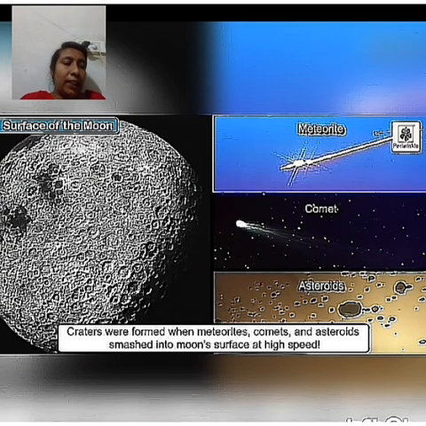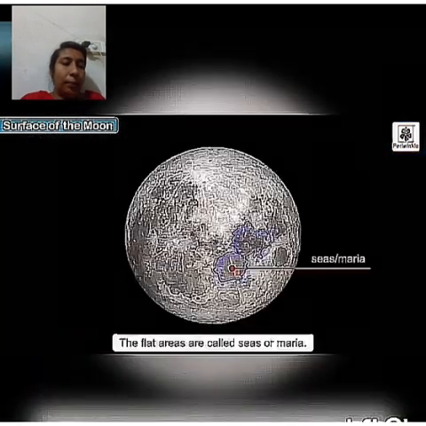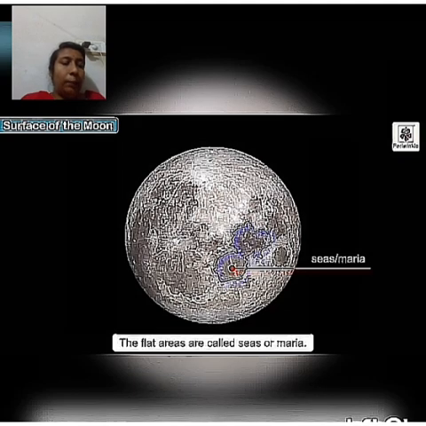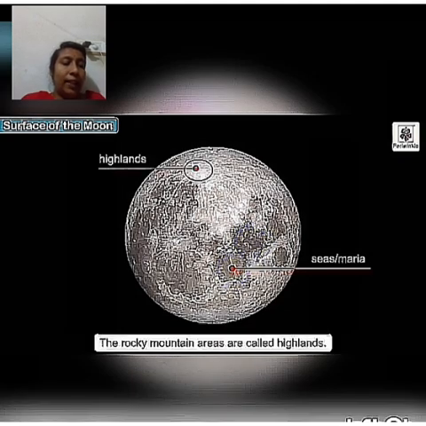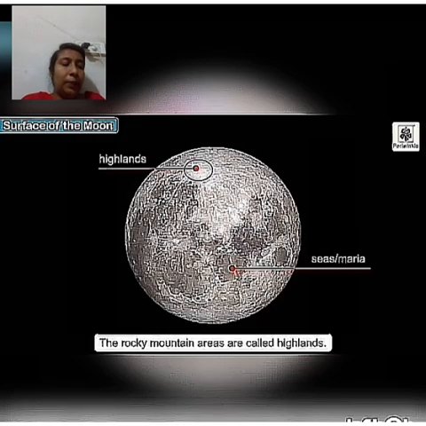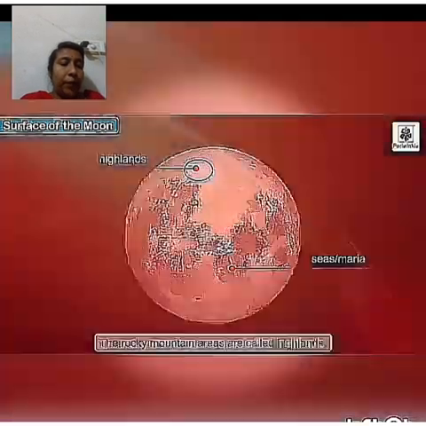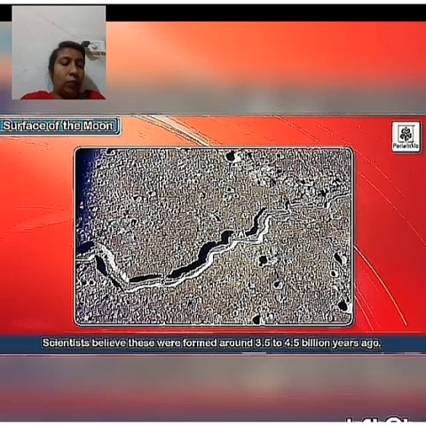The flat areas are called seas or maria. The rocky mountain areas are called highlands. Scientists believe these were formed around 3.5 to 4.5 billion years ago.